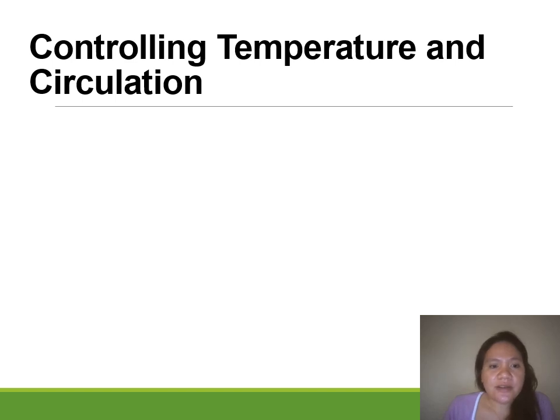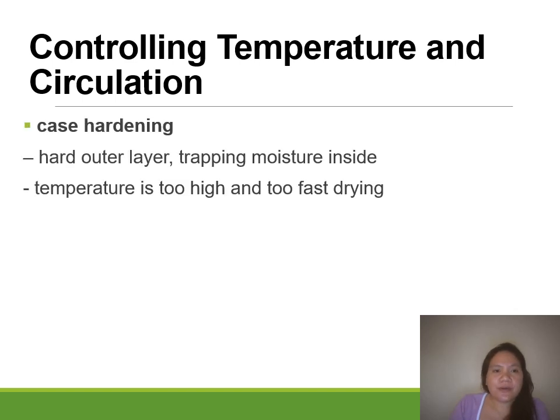So those are the different factors which contribute to the drying process of your fruits and vegetables. Now we will discuss the different methods to control temperature and circulation in your drying chamber.